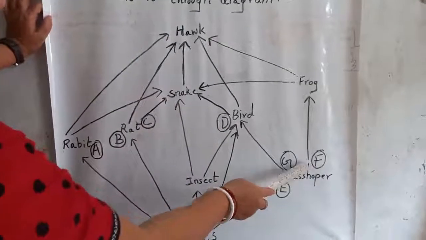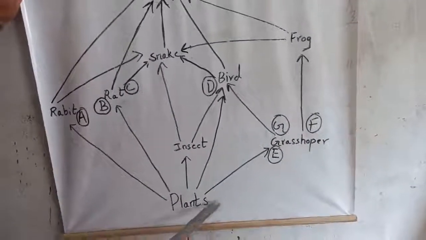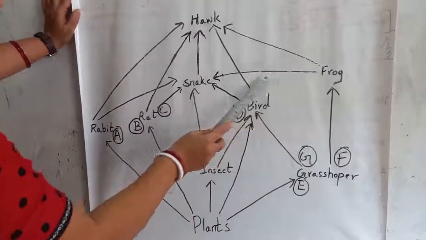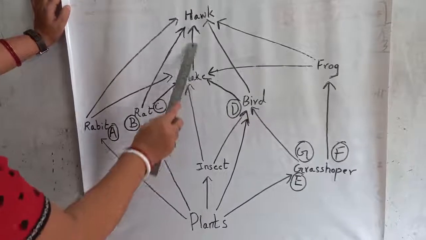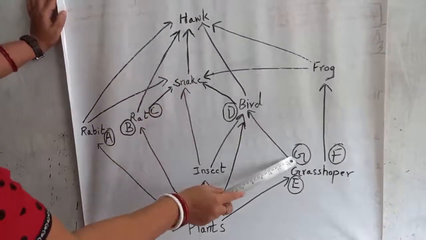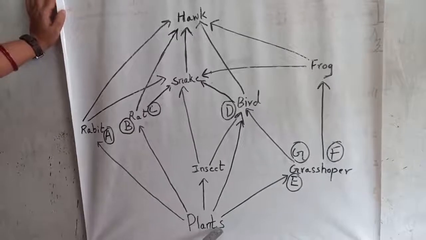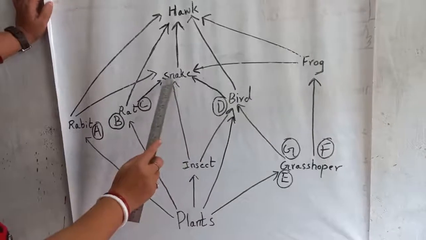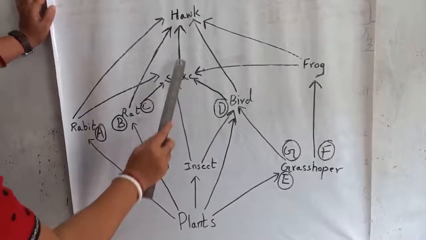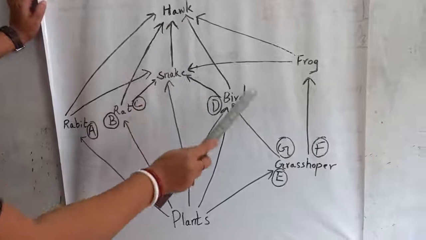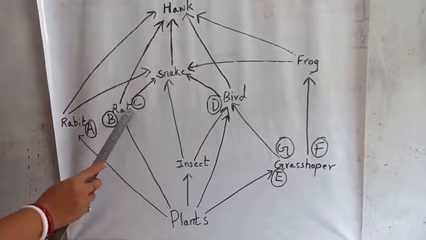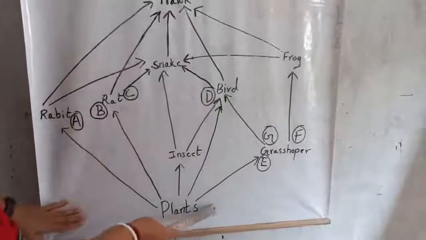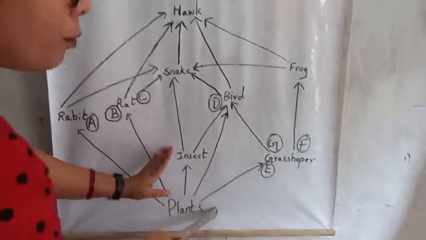Now next, food chain F. Plants are eaten by grasshopper. Grasshopper is eaten by frog and frog is eaten by snake, which is eaten by hog. Now last, food chain G. Plants are eaten by bird. Bird is eaten by snake and snake is eaten by hog. So in this diagram, there are a number of food chains. They are interconnected to each other and make a food web. So this is a diagram of a food web.